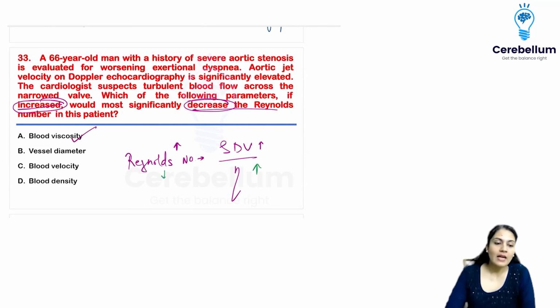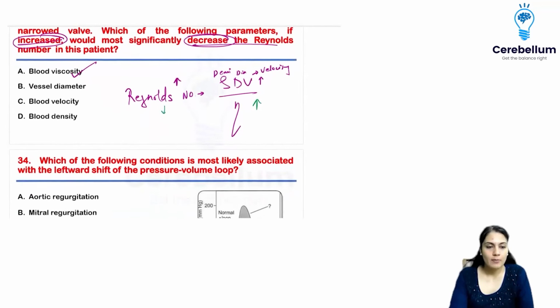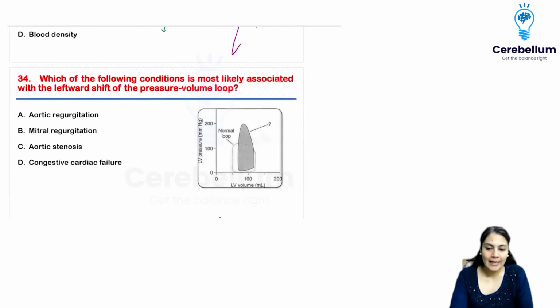So as simple as that, rho dV: rho means density, d is the diameter, and V is the velocity, which is the most important factor. But when they are increased, it will increase the Reynolds number. The answer over here is option A.